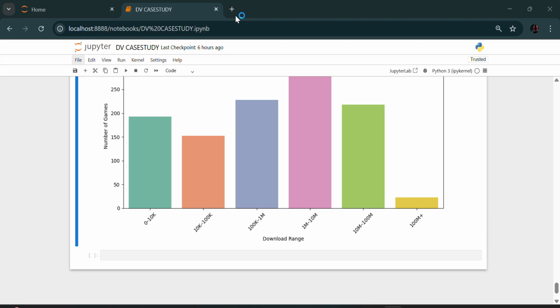Game titles commonly use energetic or emotional words like battle, world, and so on. The majority of mobile games have low install counts, while only a few reach massive success. This analysis is useful not only for developers and marketers to understand users' behavior, but also shows how data visualization can turn raw information into clear, actionable insights.